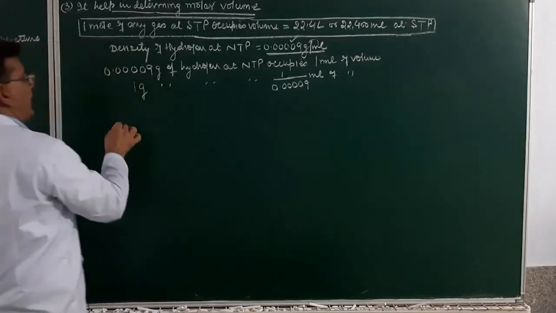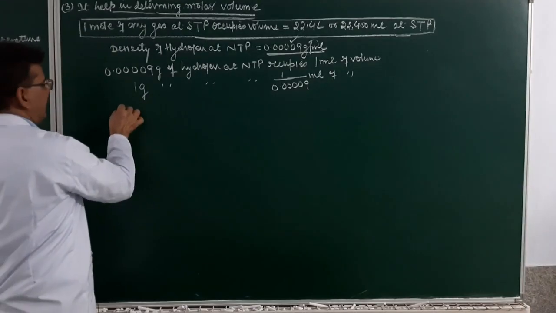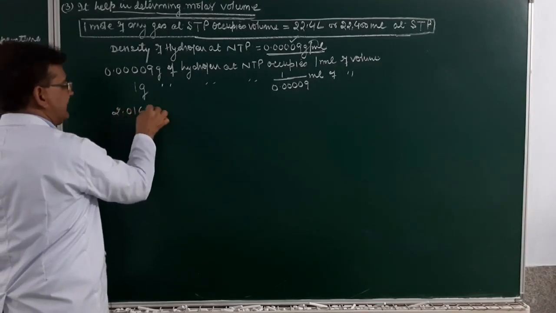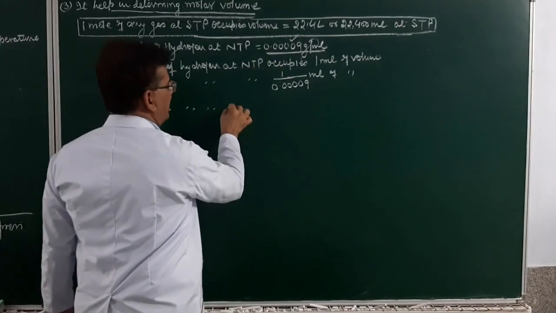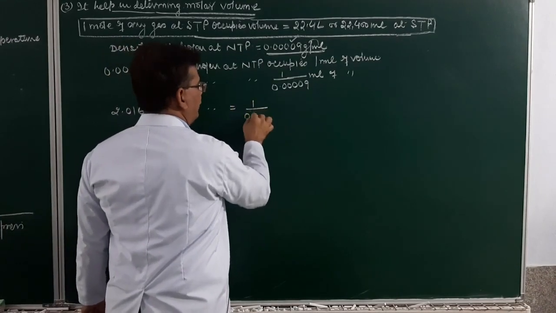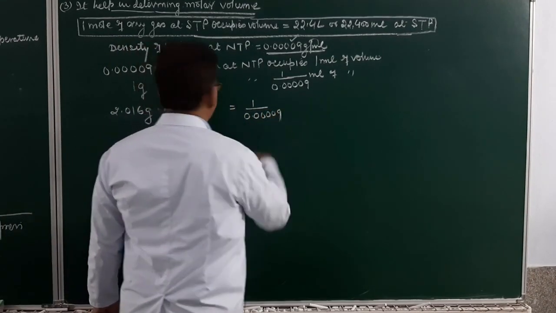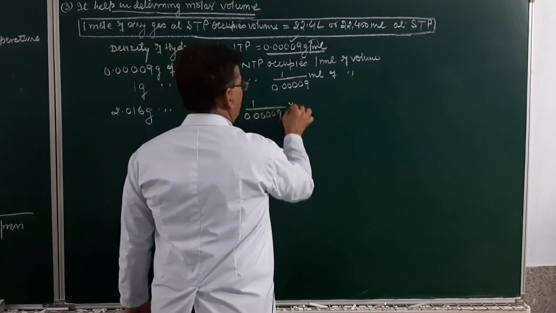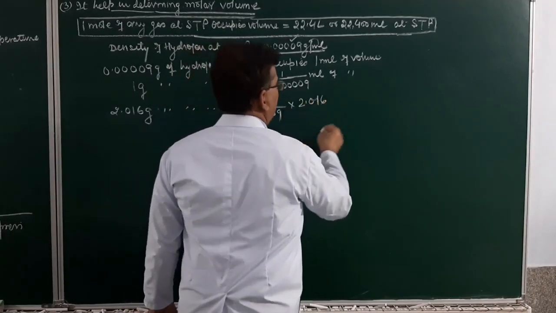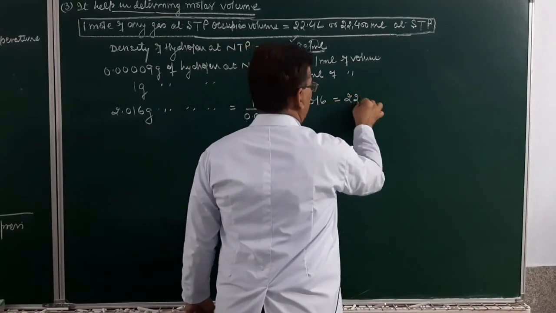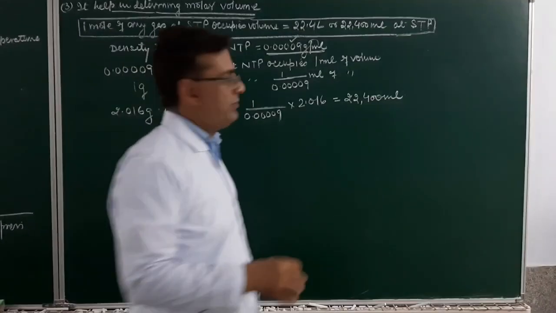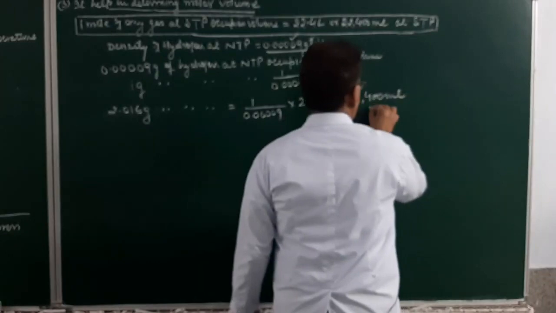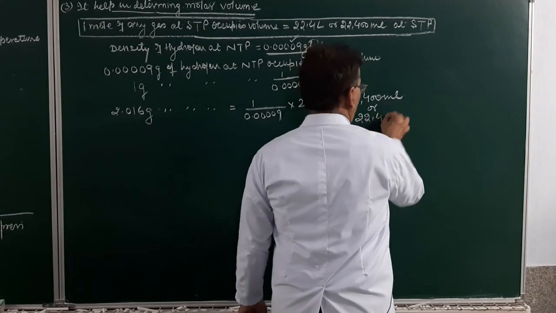Now, what is the gram molecular mass of hydrogen? We discussed in the previous lecture. The exact mass will be equal to 2.016 gram. So 2.016 gram of hydrogen will occupy what volume? It will be 1 upon 0.00009 multiplied by 2.016, and it will come out to be equal to 22,400 ml, or we may say 22.4 liter.